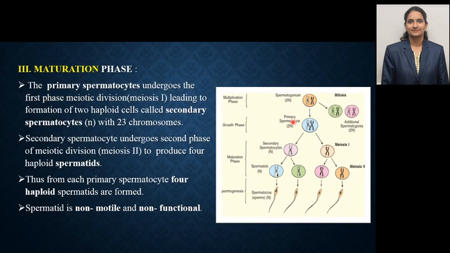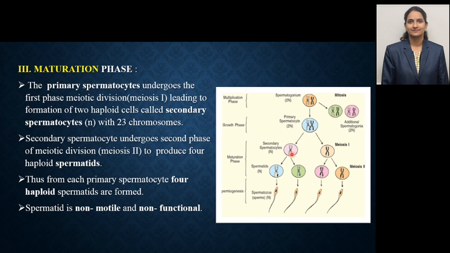Next, maturation phase. The primary spermatocyte, see, spermatogonia, this is the primary spermatocyte. Now this primary spermatocyte undergoes the first phase of meiosis. Meiotic division happens here, leading to formation of two haploid cells. These are the two haploid cells. You can see the number of chromosomes is half that of the primary spermatocyte.